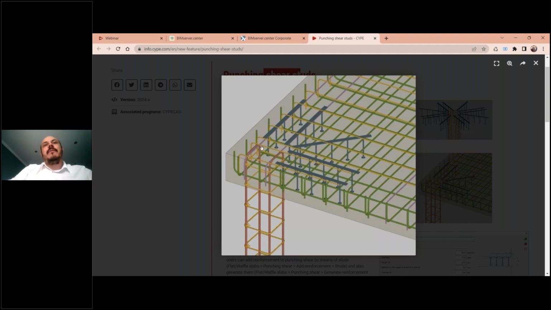And here it's very nice to see this detail: we can see all the rebars of the flat slab, also how the rebars of the column arrive in this connection part, and also the punching shear studs reinforcing this area.